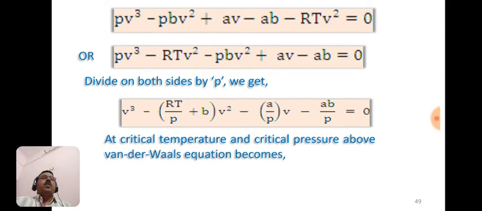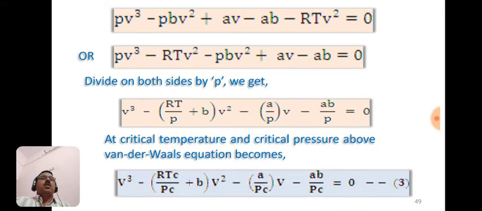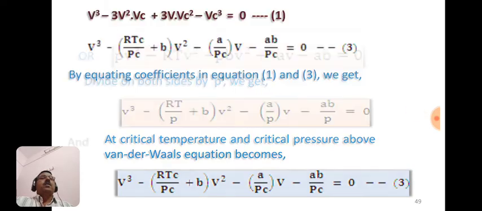At critical temperature and pressure, the above equation can be written like this. Instead of T, here is Tc, and instead of P, here is Pc. So the above equation becomes V cube minus (RTc by Pc plus b) into V square plus a by Pc into V minus ab by Pc equals 0. This is, suppose, equation number 3.